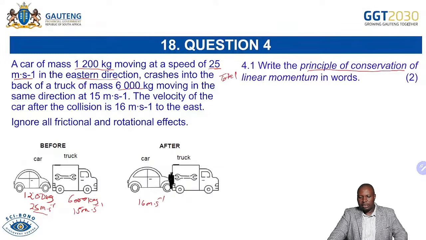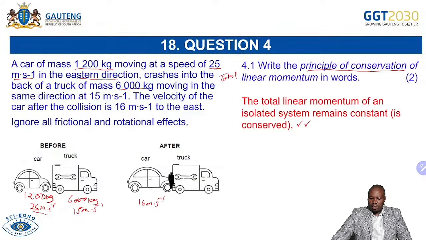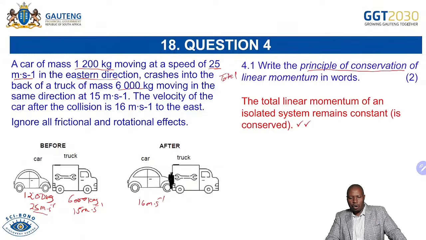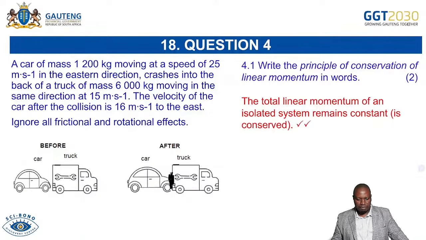So in this one, it's linear momentum. Definitely, you are going to say it. Total linear momentum of an isolated system remains constant or is conserved. Because it's a principle of conservation, it must be conserved. So all you are putting is the total what? Linear momentum of an isolated system remains the same or is conserved.